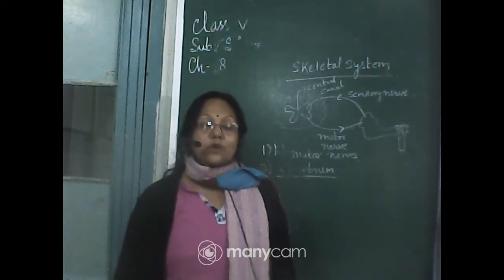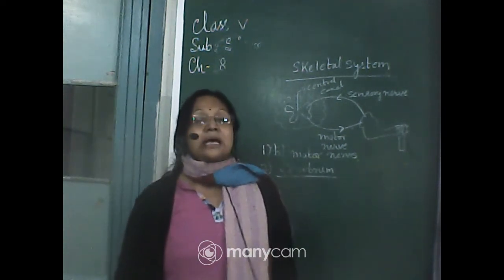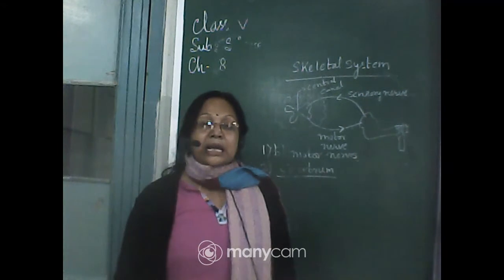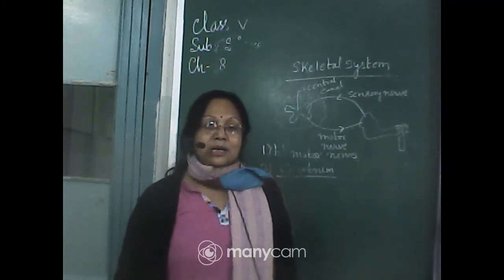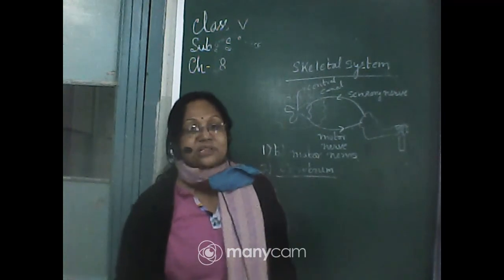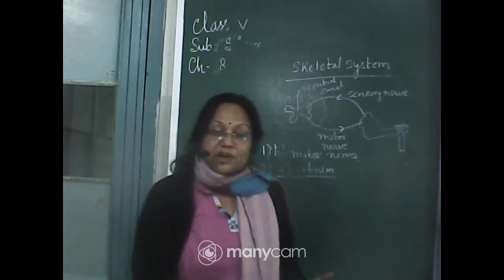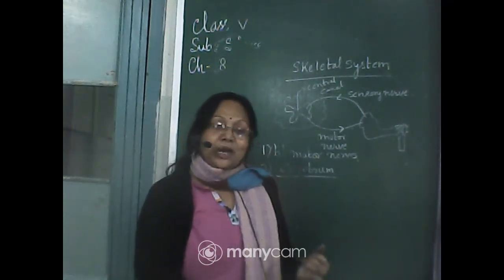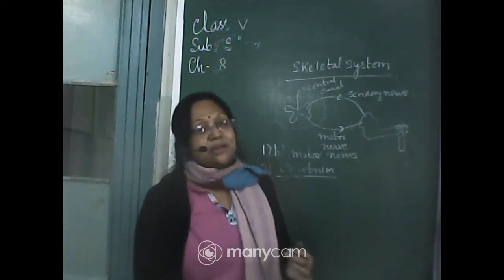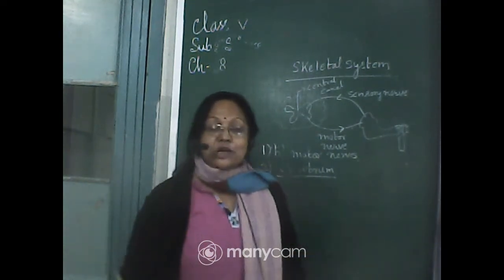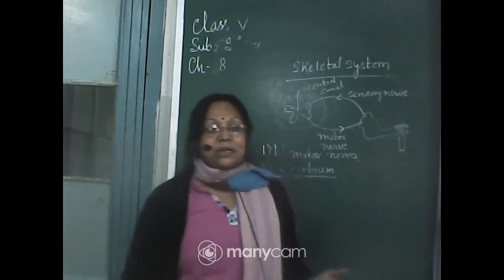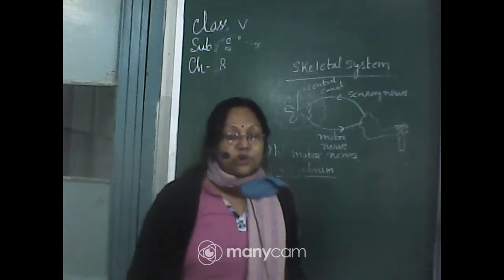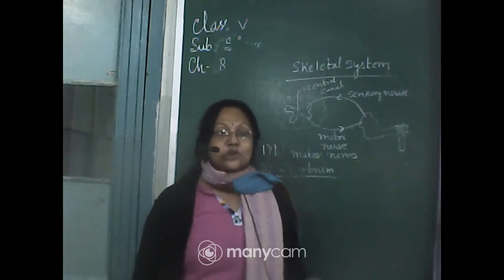So the medulla oblongata is related with all our involuntary functions. I have explained this in detail in the offline video, so you go through that. Now time is less, so every day I will give you the videos, you go through them also. Okay, so you'll come to know.